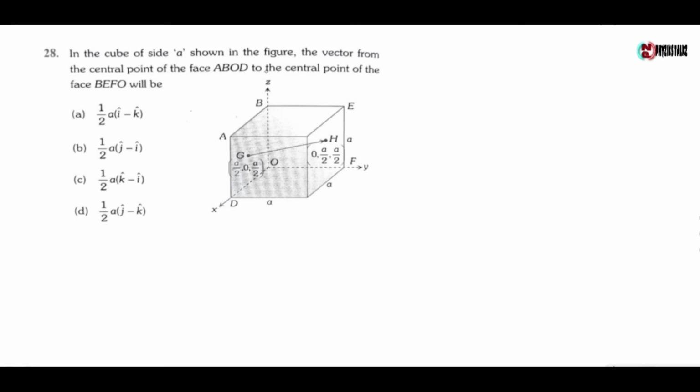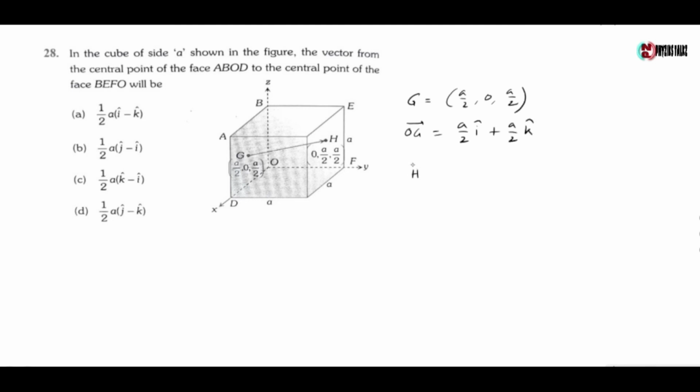Next question: in the cube of side a shown in the figure, the vector from the central point of the face ABOD to the central point of the face BEFO will be. Now the coordinate of point G is a by 2, 0, a by 2. So the OG vector is given by a by 2 of i cap plus a by 2 of k cap.